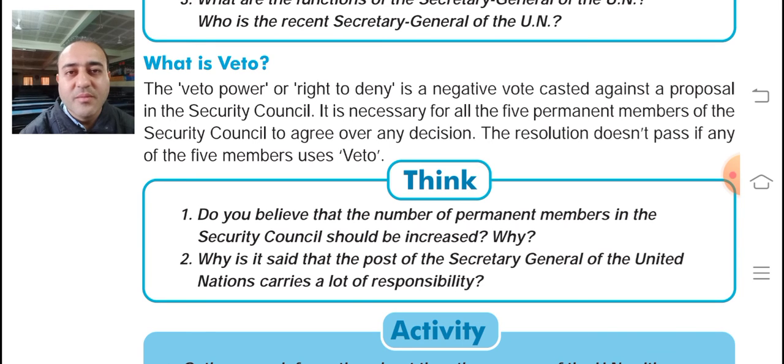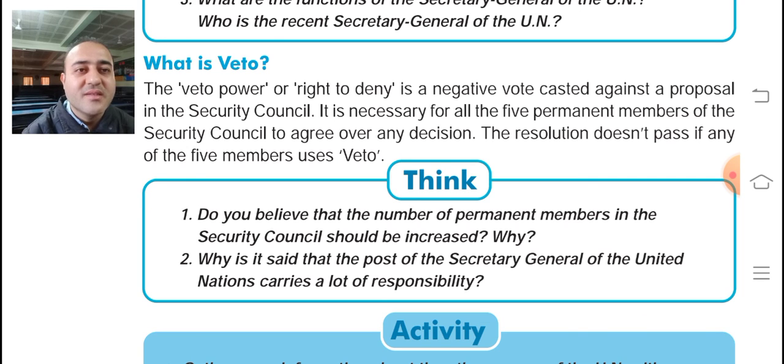This is just an example. If such a decision is to be taken, and among the five members who have the veto power even one member nation says no, this is not an appropriate decision, then that decision cannot be taken. That is the veto power.